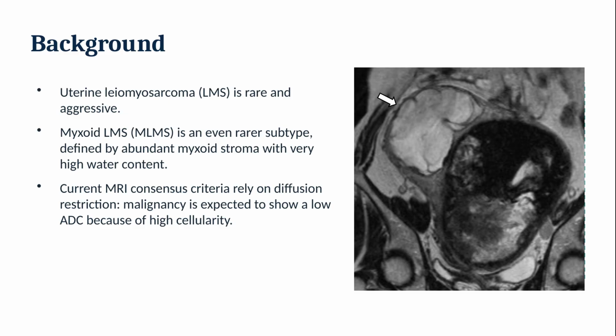On MRI, current consensus criteria help separate malignant from benign uterine smooth muscle tumors. A key part of these criteria is diffusion restriction. In simple terms, malignant tumors are expected to show a low apparent diffusion coefficient, or ADC, because of their high cellularity.